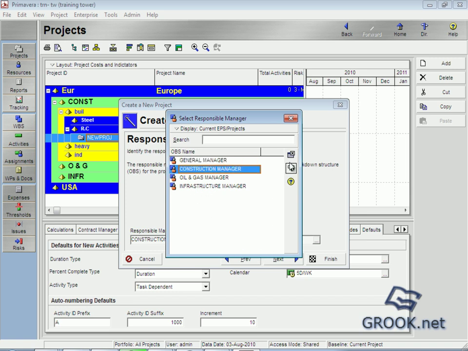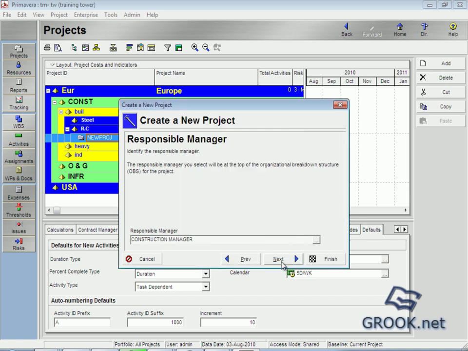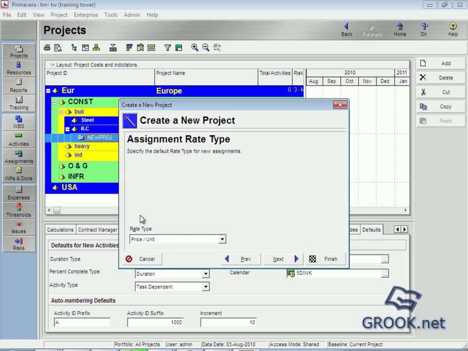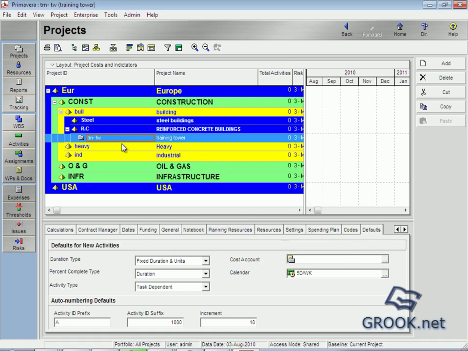So we can put construction manager, or we can add in organizational breakdown structure a project manager and assign here. So this is just an example to see organizational breakdown structure.